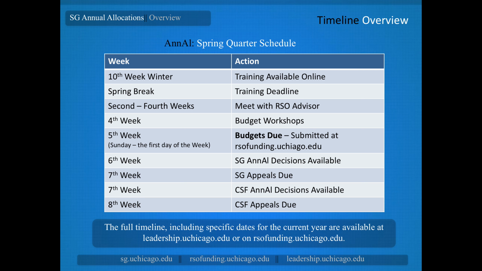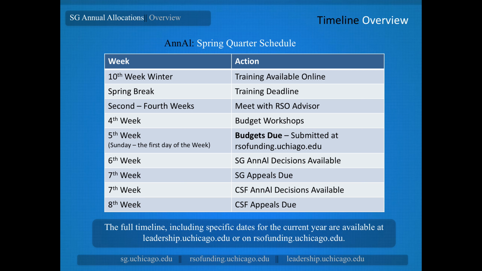Deadline information is posted on our website with specific dates for the current academic year, so you can see exactly when things are due, but I just want to talk you through some of the schedule really quickly. The online training for TED Ed module opens 10th week of winter quarter and is due by the end of spring break. Second through fourth weeks are the meetings with your advisor.